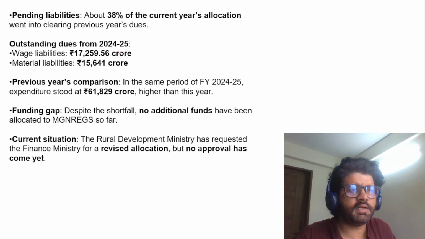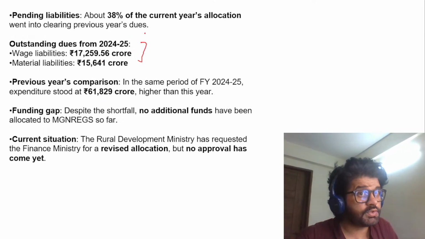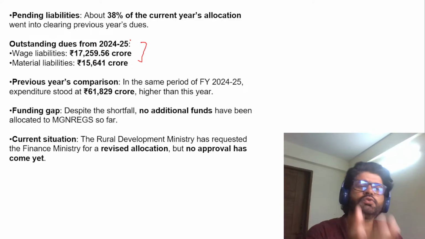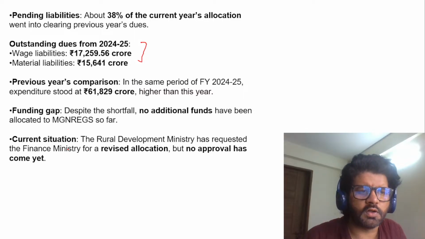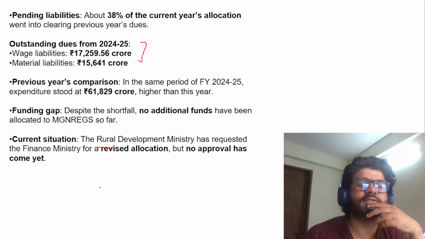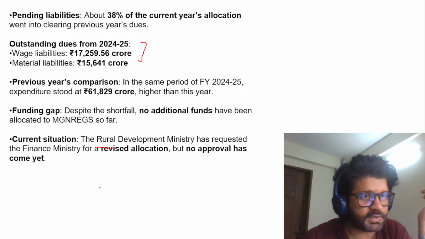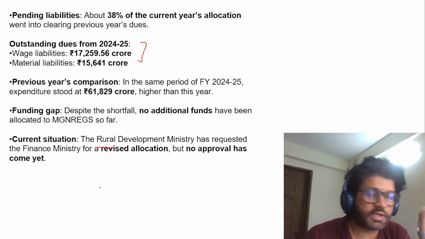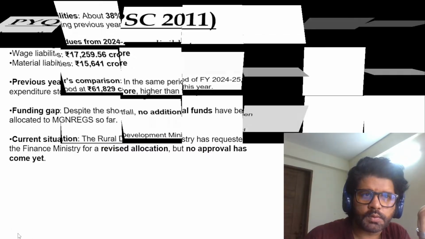So pending liabilities, outstanding wages. These things are there. Government is not very enthusiastic. There are some pending wages from last year, and there are shortfalls. Current situation: the Rural Development Ministry is asking for more money, but that has not come yet because we know the central government is not very enthusiastic. You also know the rationale behind it.